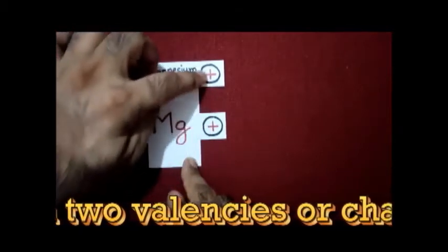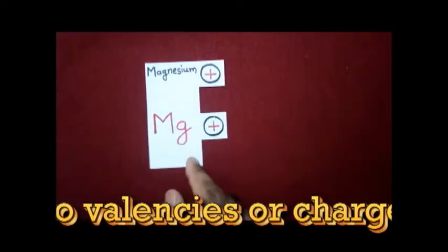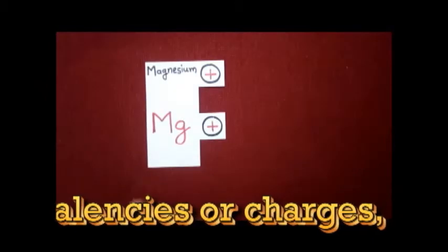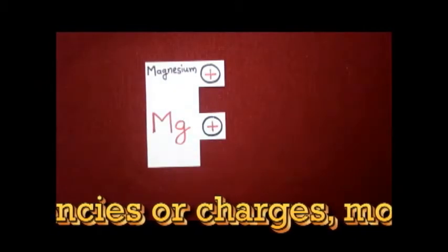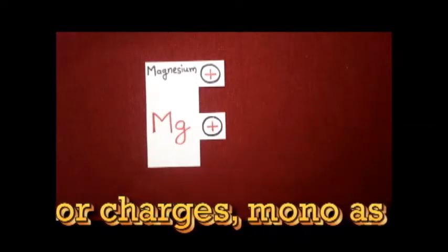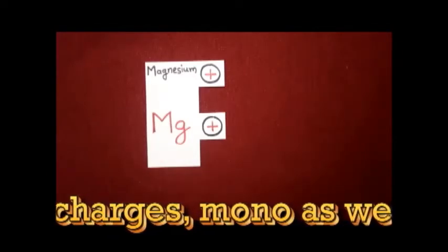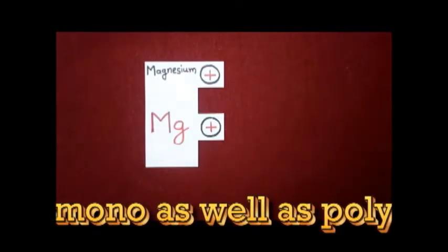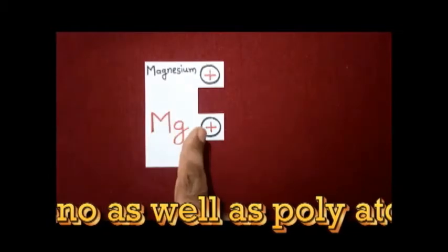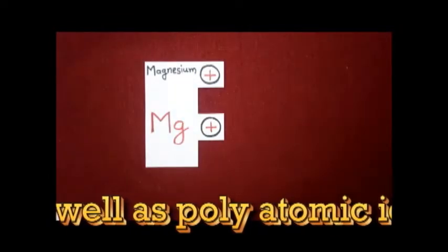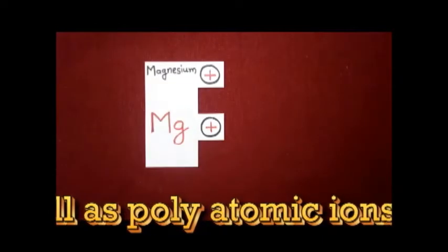So the overall charge on magnesium is 2+. Whereas previously, for sodium and potassium, we saw only single charge cations, magnesium is a double charge cation, meaning magnesium has two positive charges on it.